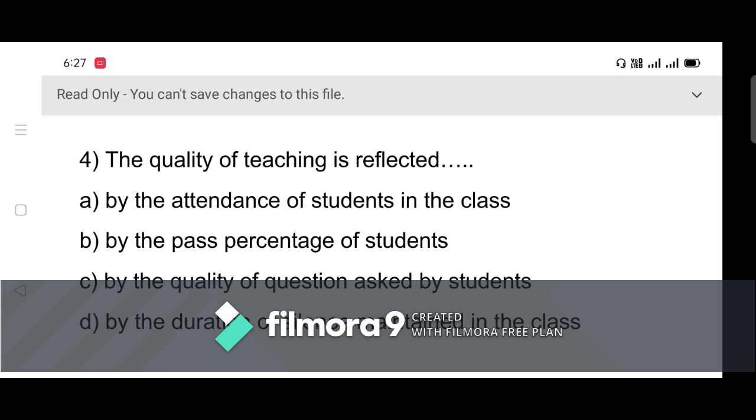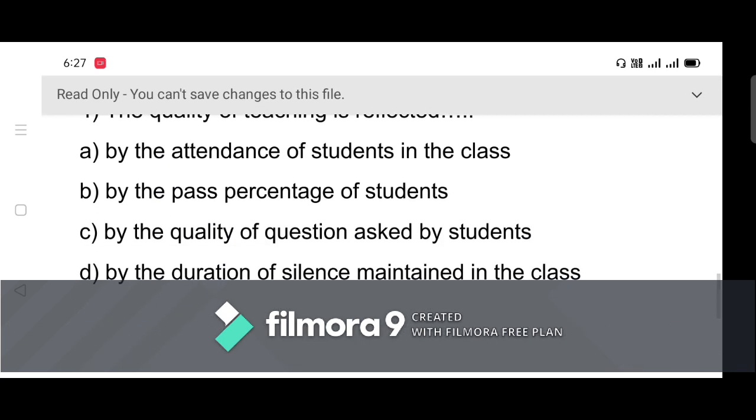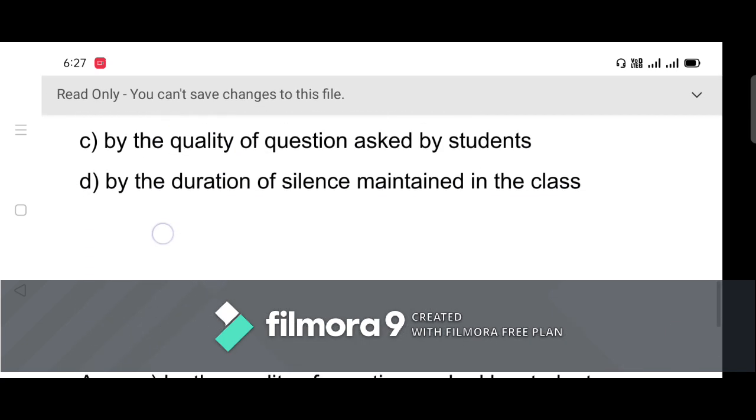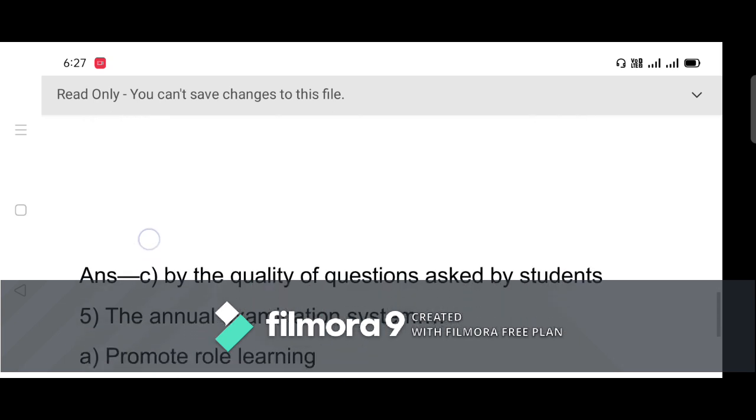We have to find only one option, and the right answer of this question is option C, the quality of questions asked by students.